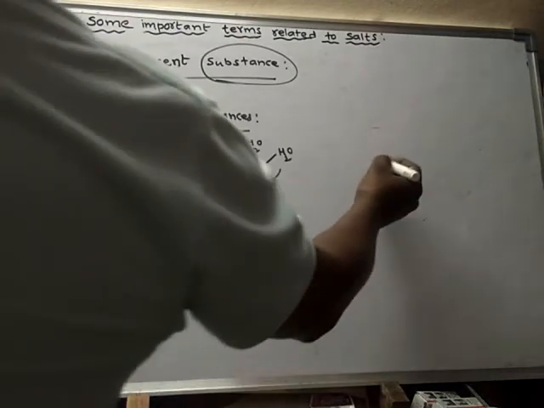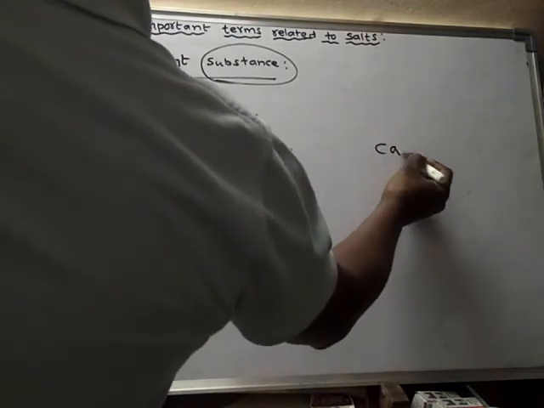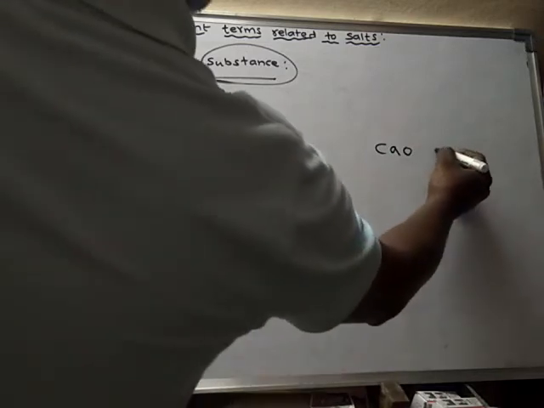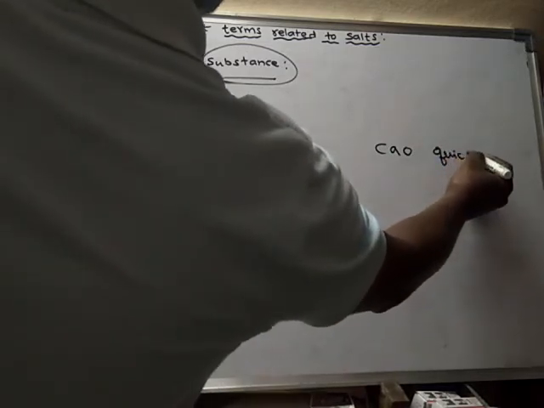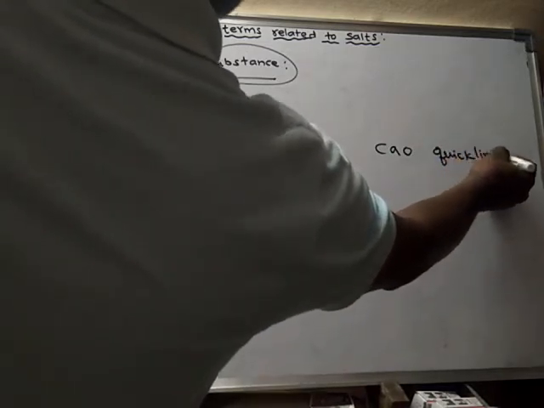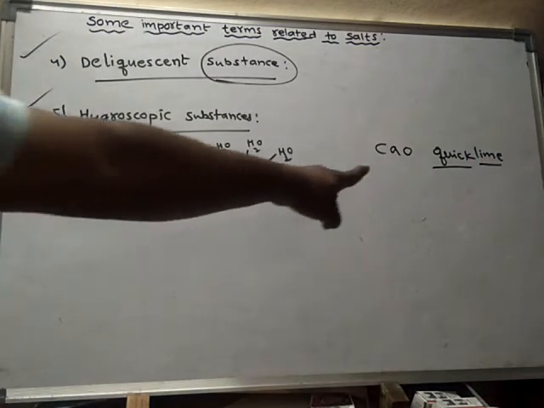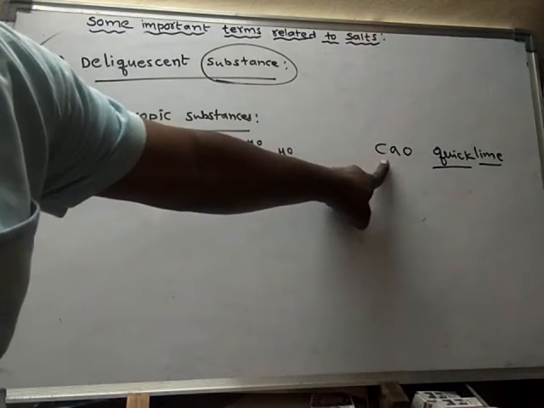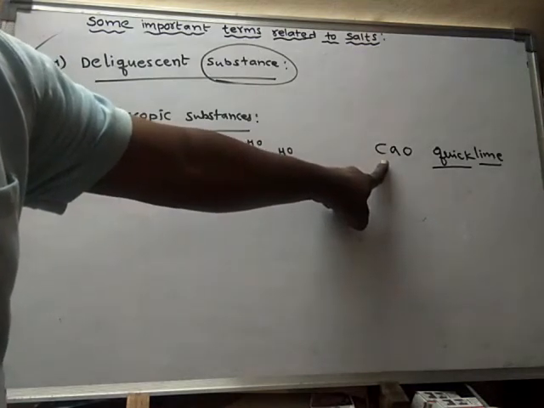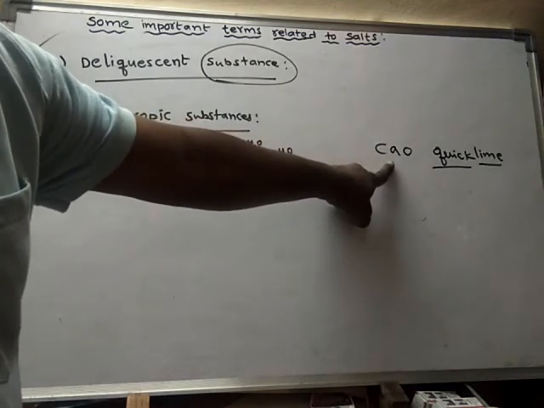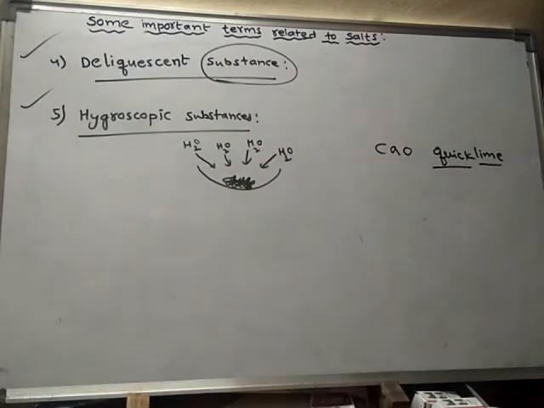If I take examples, quicklime, calcium oxide. It is called quicklime. See, it simply absorbs the moisture, but it does not dissolve in that moisture or form a saturated solution.